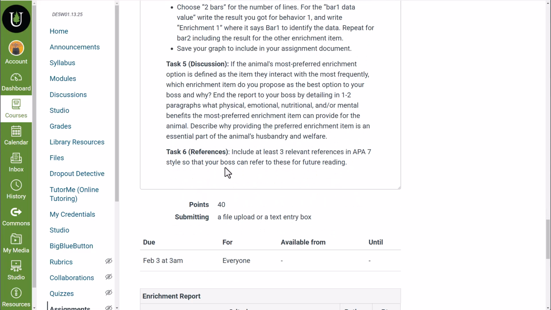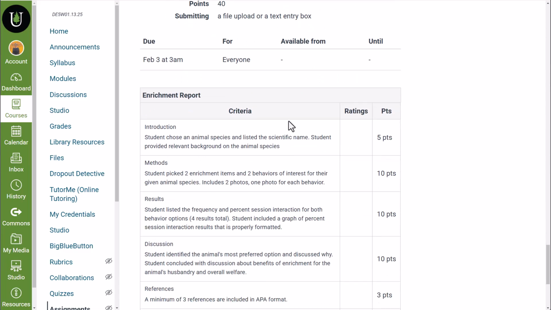And then you have a reference section. You want to have at least 3 relevant references in APA 7 format. You want something that is very specifically geared towards this study that you just did. When you put them in the reference section, you also want to make sure that they are cited somewhere in the text. When we see things cited in scientific writing, it's always also cited within the text. It's not a bibliography, it is a literature cited. And so that means that we have cited it somewhere parenthetically at the end of a sentence where we've used that material. So I'm telling you where I got that information so that you as the reader can track it down. And then you have your grading rubric here.